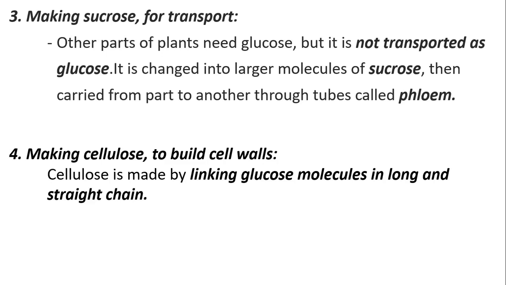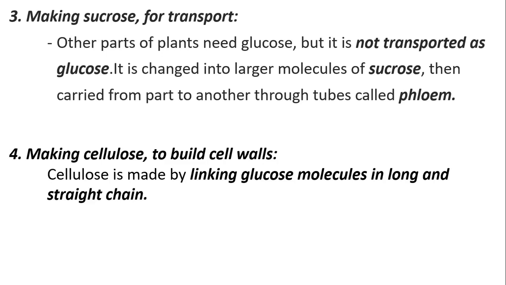Remember, what does di mean in Latin? It means two. So a disaccharide means two molecules together. But two molecules of what? Two molecules of sugar. So a disaccharide that contains glucose is called a sucrose. It will be moved in a transport system, the phloem. So the phloem takes the sucrose and transports it to other parts of the plant.